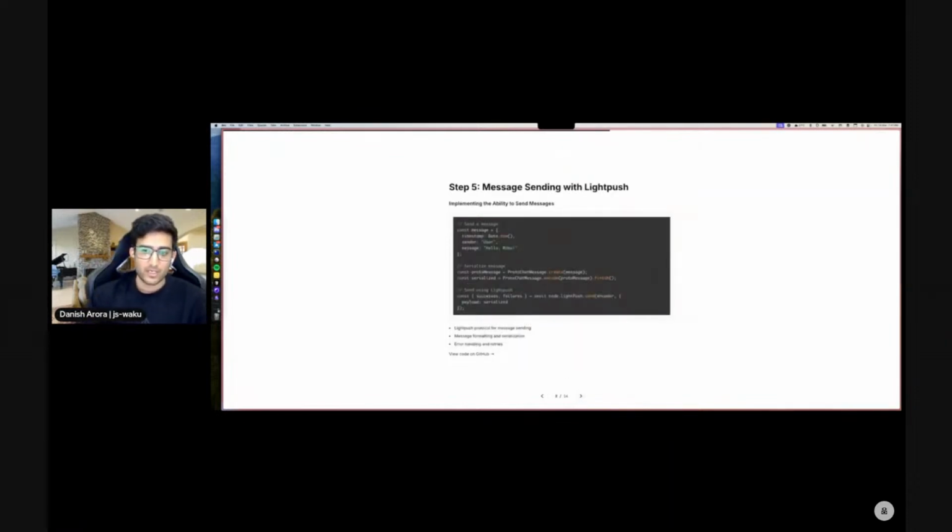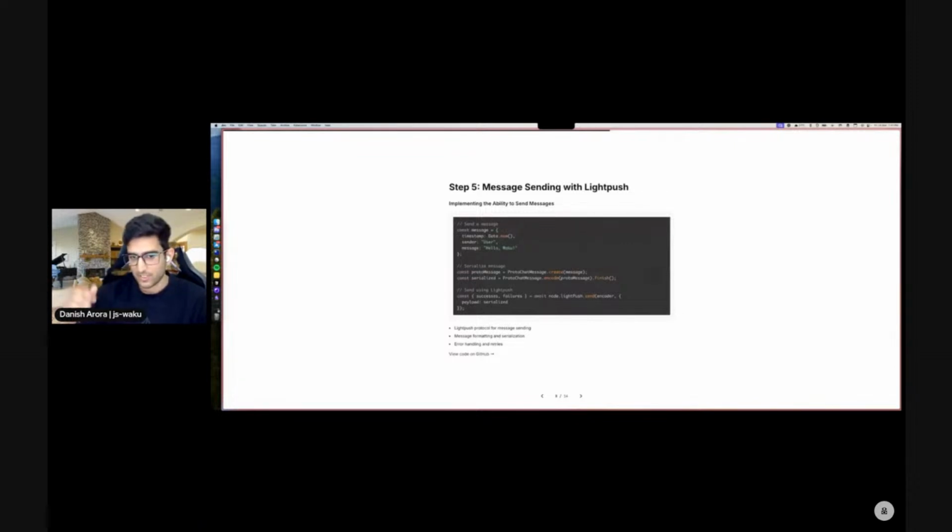Now comes the part where we actually use that message structure and send messages using light push. So light push enables clients, Waku light node clients, to send messages. Here your browser Waku node uses a full service node, which is usually nwaku, the Nim implementation of the Waku node, or the Golang implementation of the Waku node that's running.